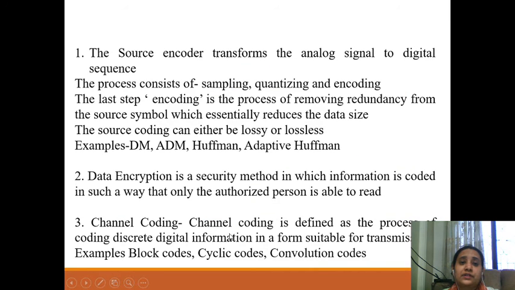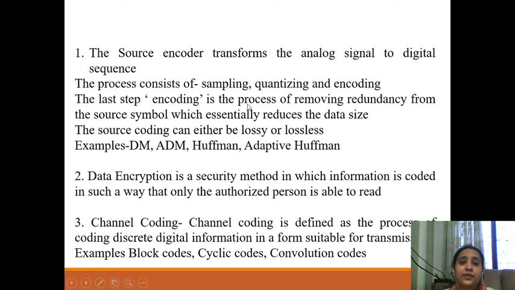Now as you can see, the function of each module in the communication model: the source encoder transforms the analog signal into digital form. Then the process of sampling, quantization and encoding is done, that is, the digitization of the information is done.